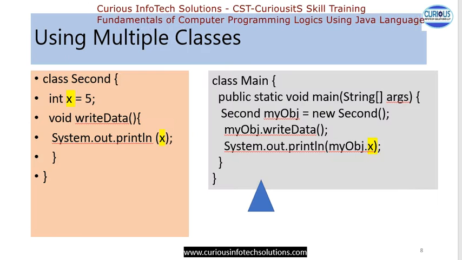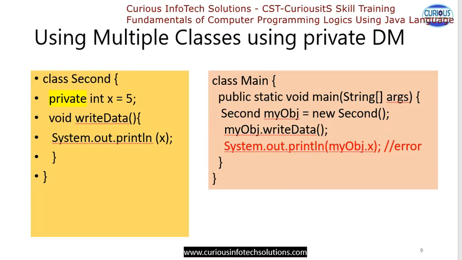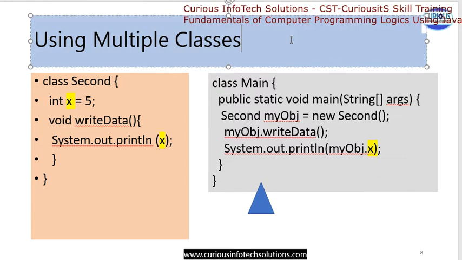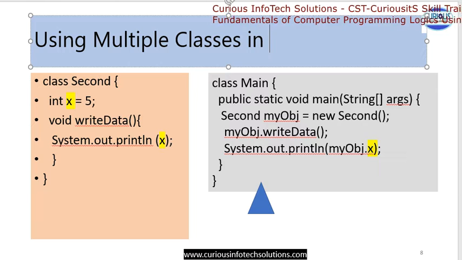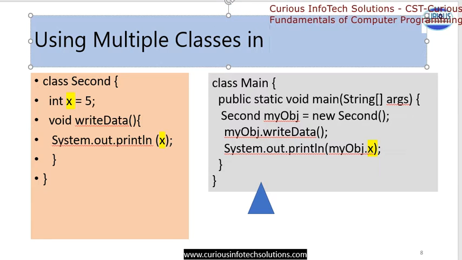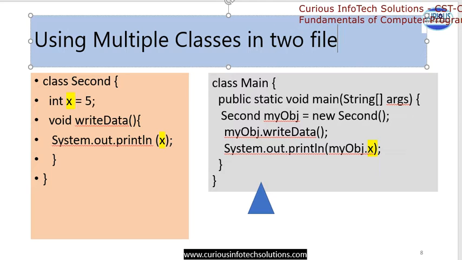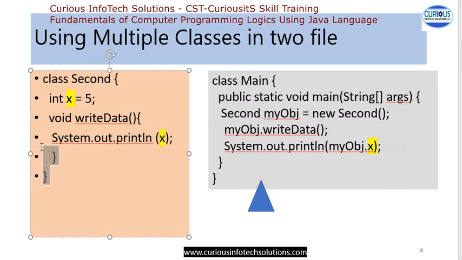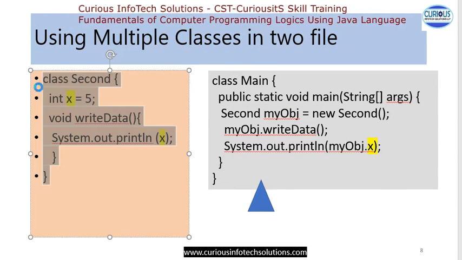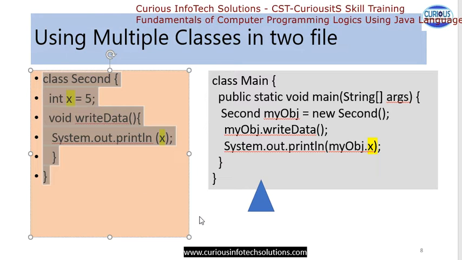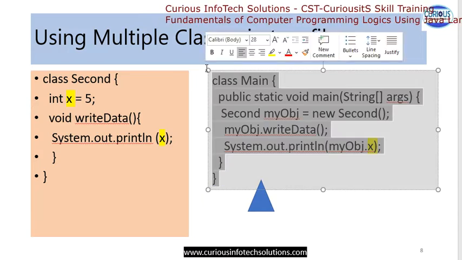But let's take this concept in which we want to create using multiple classes, or we can say in two files यहाँ पे. One is the second and the second is your main file. तो let's create this program in the second. तो second में इसको create करेंगे, main में इसको create करेंगे. तो let's first create this main.